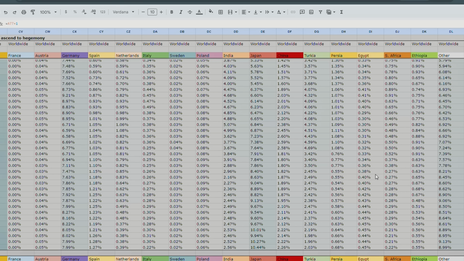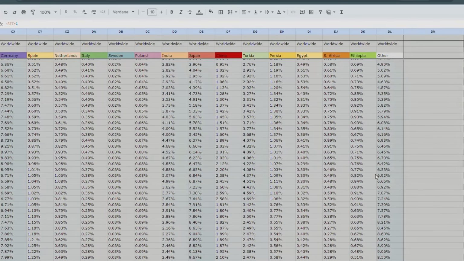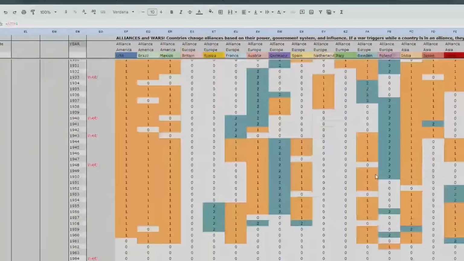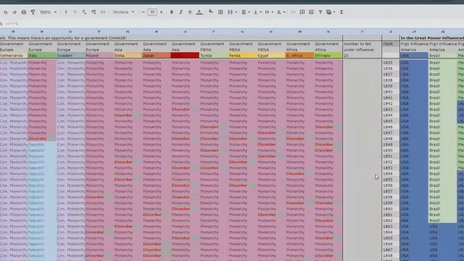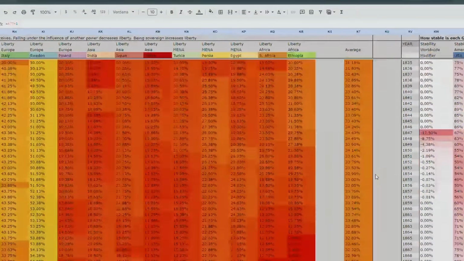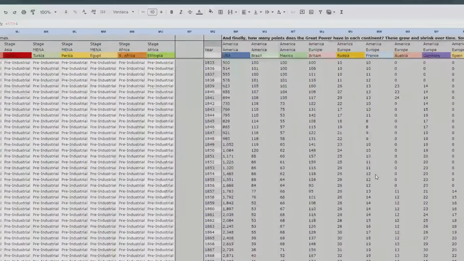So at a certain time period, eventually the foreign powers in each continent begin to fade away. And the reason why that is even functional is because the points of each country are tracked in each continent, right? So America has a certain amount of points. Let's scroll all the way over here to show you.